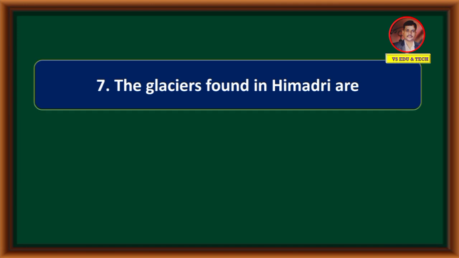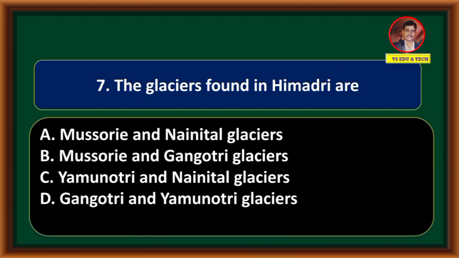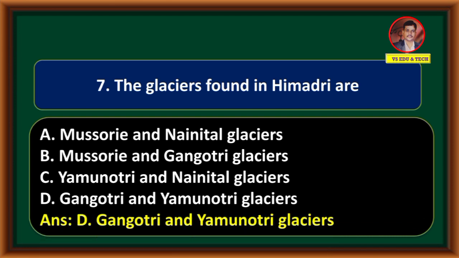The glaciers found in Himadri are Mussoorie and Nainital glaciers, Mussoorie and Gangotri glaciers, Yamunotri and Nainital glaciers, Gangotri and Yamunotri glaciers. Correct answer is option D, Gangotri and Yamunotri glaciers.